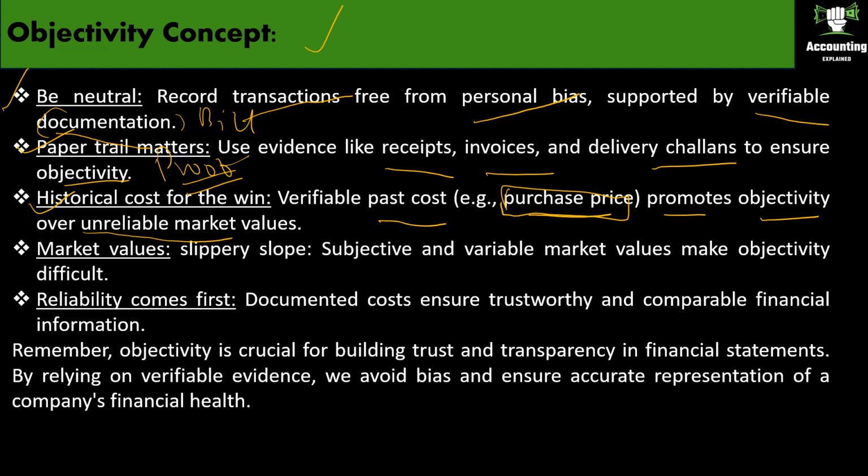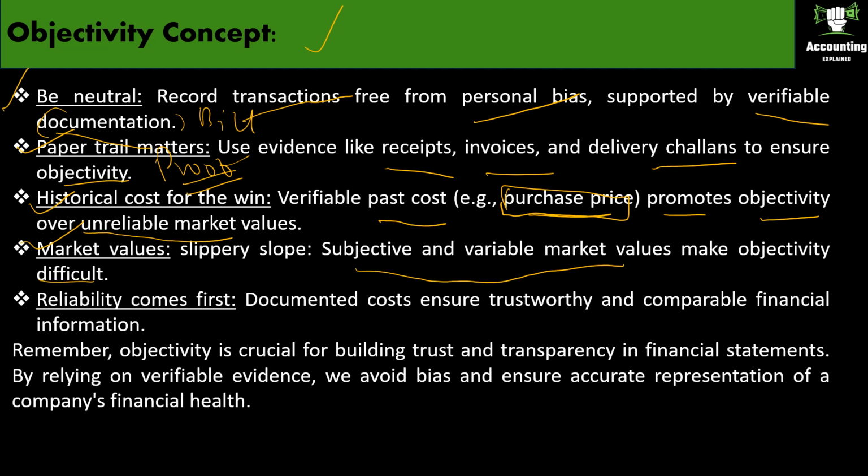Okay. Next is market values. Subjective and variable market values make objectivity difficult. So this is what we saw previously. Market values may be fluctuating, but the historical cost remains the same, since it is also verifiable as we have the documents for it.